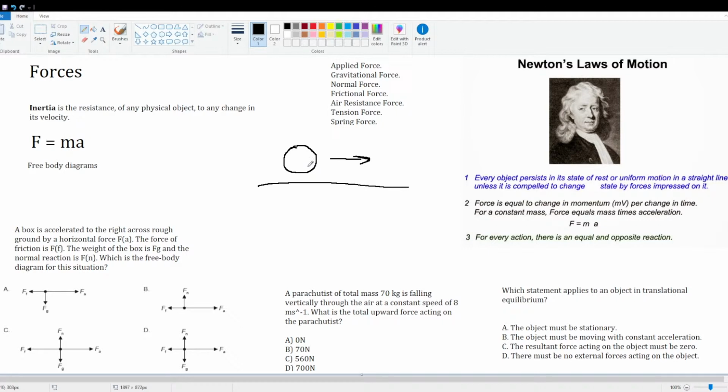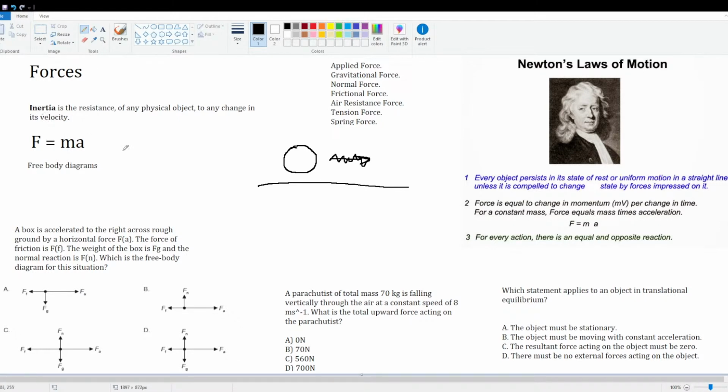According to Newton's laws of motion, the ball will stay in motion. It will continue forever until a force stops it or speeds it up. It will continue to go at its speed until a force acts on it. Similarly, if the ball wasn't moving, it was just sat there on the ground, it will stay on the ground. It will not move until a force acts on it, which makes sense. I mean, objects are not going to move on their own. They're going to move when someone pushes them or anything exerts a force on it.